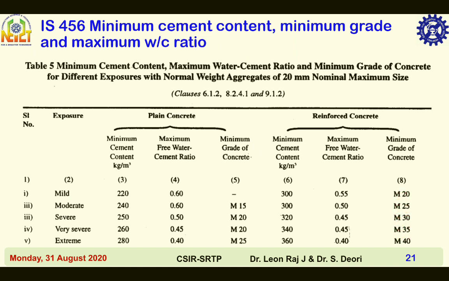Cement content should be increased from 300 to 360 kg per meter cube. And the limits on water cement ratio decreased from 0.55 to 0.40.